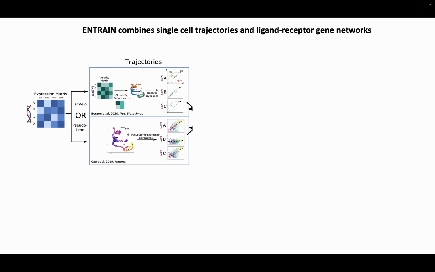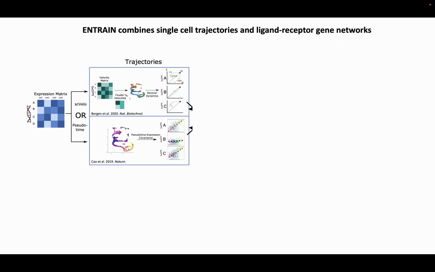By merging these information sources, this tool is able to identify the extracellular drivers of cell fate transitions and also identify the cells responsible for regulating differentiation. The algorithm consists of three main steps. First, we construct developmental trajectories using established methods, such as Monocle or RNA velocity.